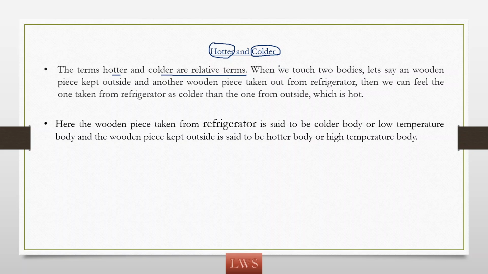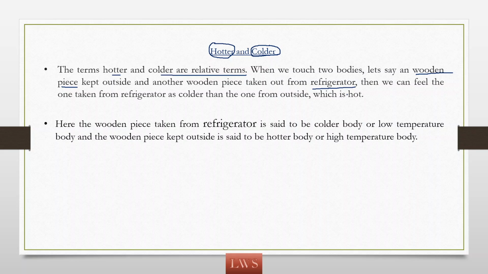For that, let us take an example, or we do a small activity. What we have to do, let us take two wooden pieces, and keep one of the wooden pieces in the refrigerator for some time. Later, you take it out from the refrigerator and hold it in your hand.